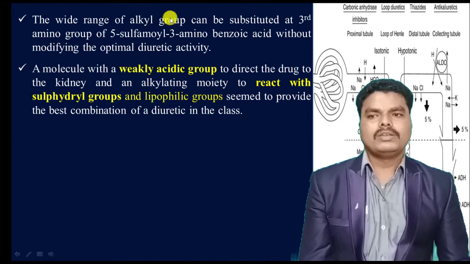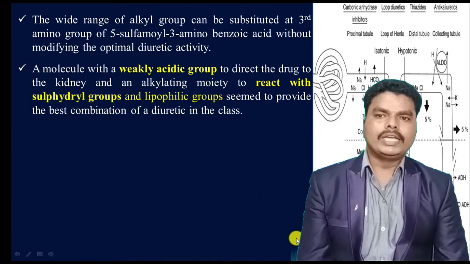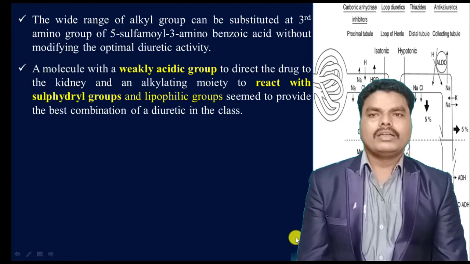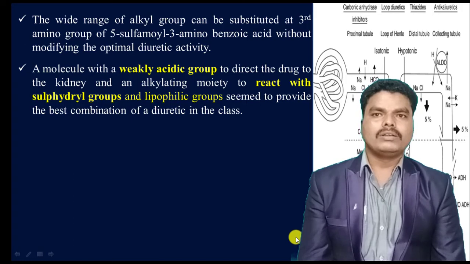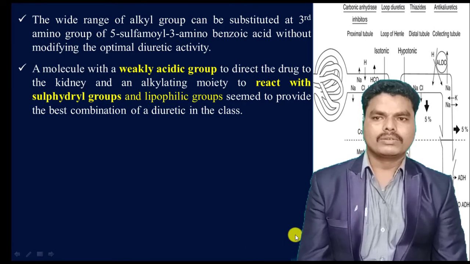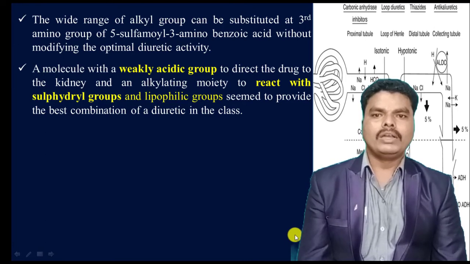So for getting the best diuretic derivative, the derivative should contain the weakly acidic group and an alkylating moiety. When these two groups are present in a particular compound, that will act as the best diuretic compound.